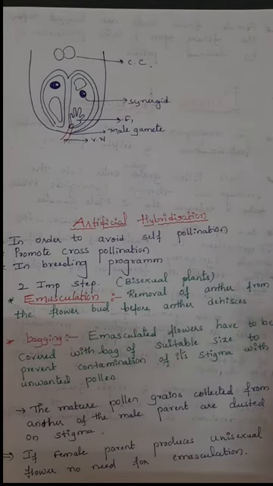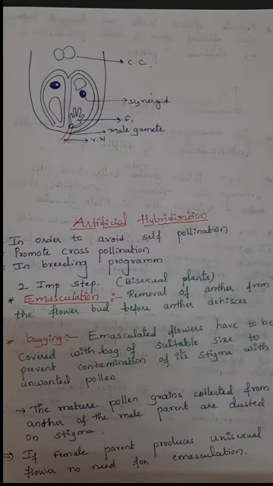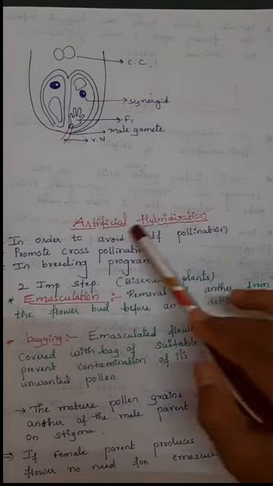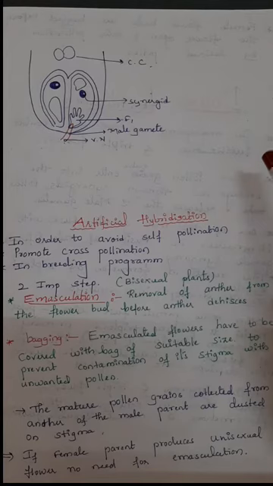After knowing about the pollen and pistil interaction, we can use that knowledge in hybridization techniques or breeding programs. Then what is artificial hybridization? It is nothing but artificially fertilizing the flowers by changing the species or using different varieties of pollen and stigma. Here in artificial hybridization, the first point is to avoid self-pollination.